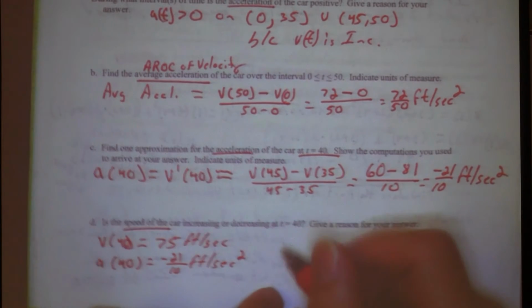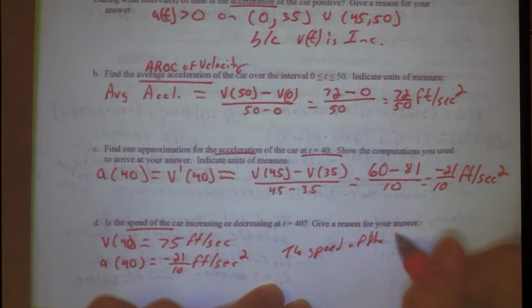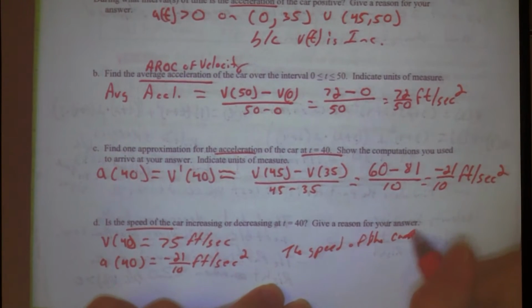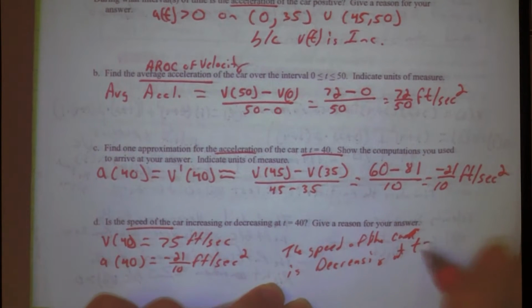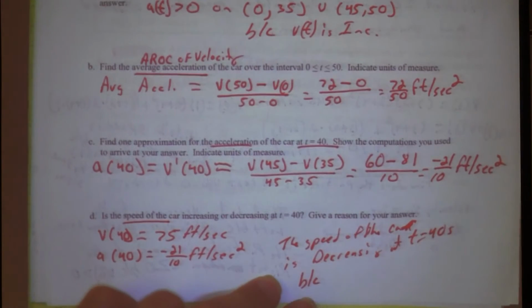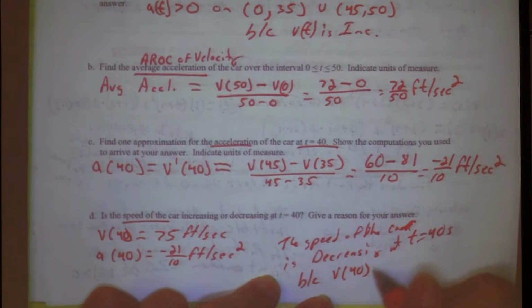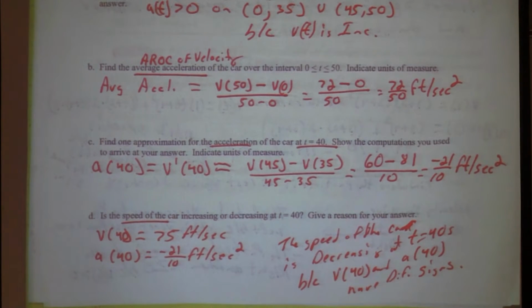So what could we say? The speed of the car is decreasing at t equals 40 seconds because what? v of 40 and a of 40 have different signs. That's it. That's a good enough justification for the credit.